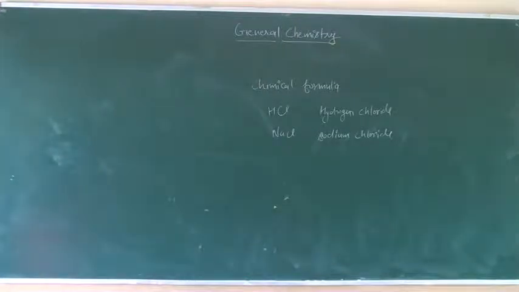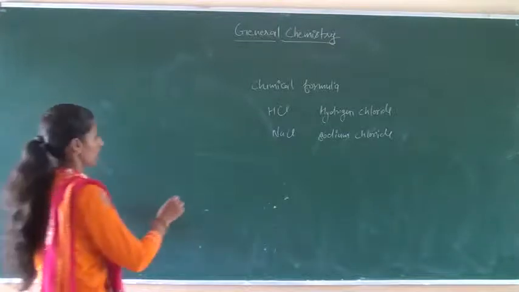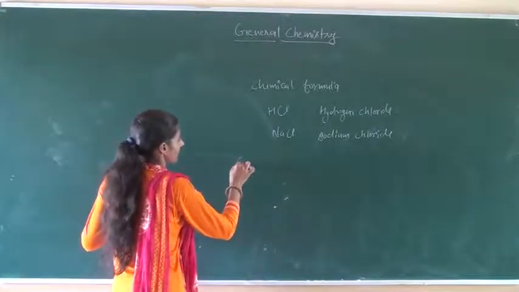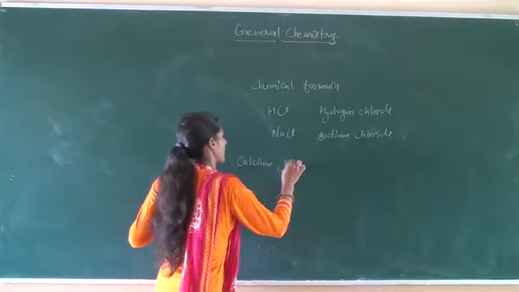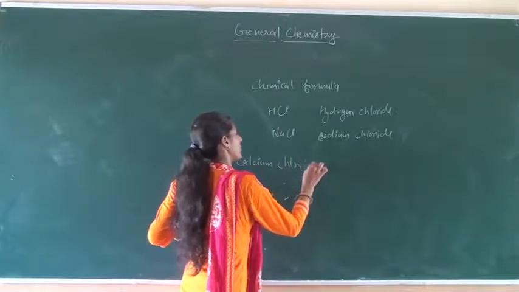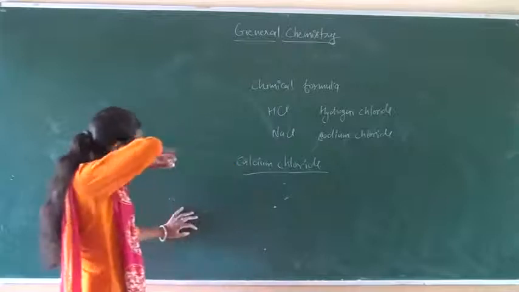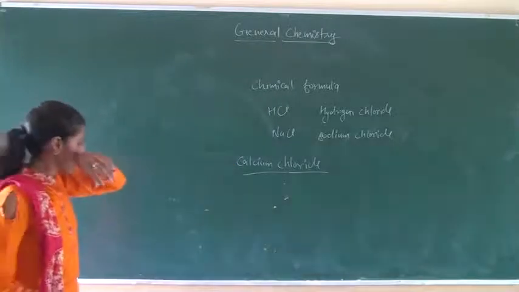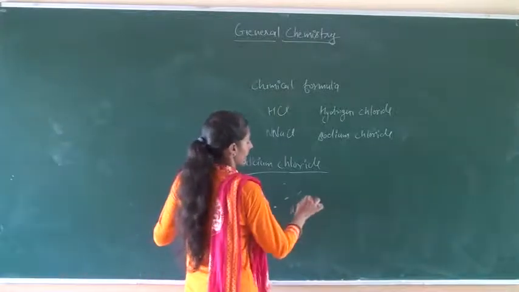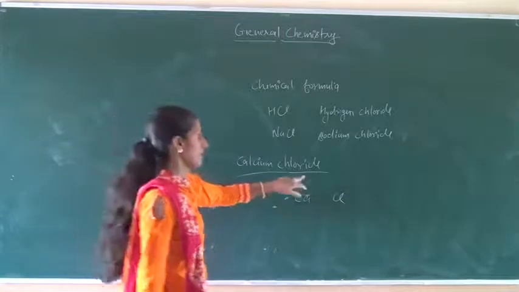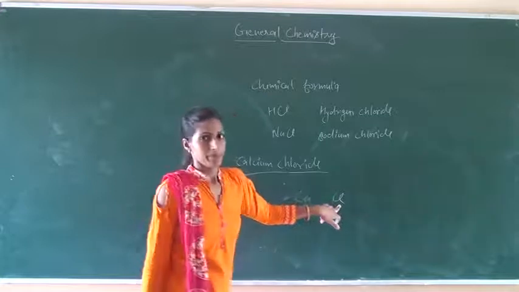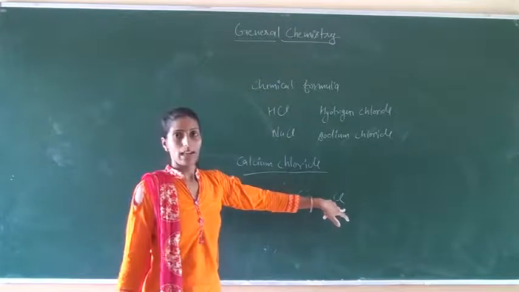After that, how do we write a chemical formula? For example, calcium chloride. Now, we have to write the chemical formula of this compound. Calcium has the symbol Ca, chloride comes from chlorine, Cl. First we write the symbol of the element.